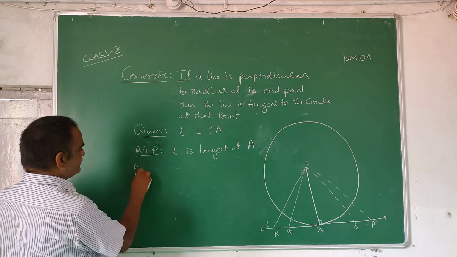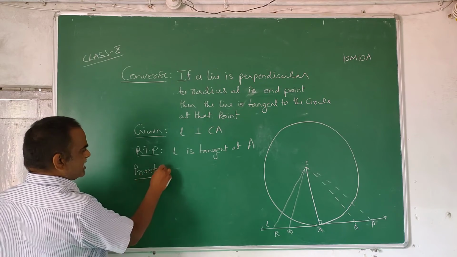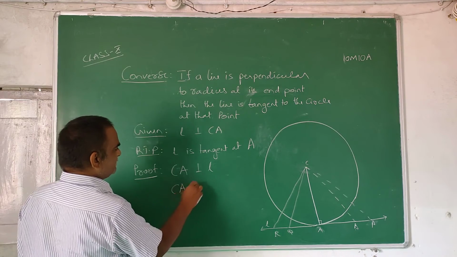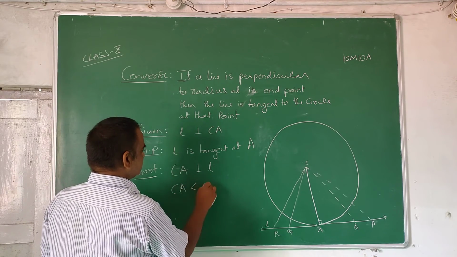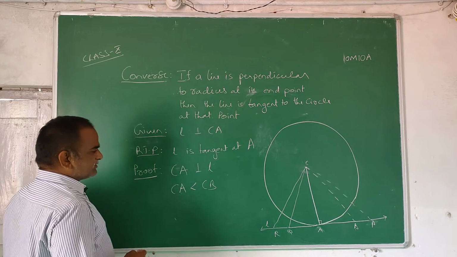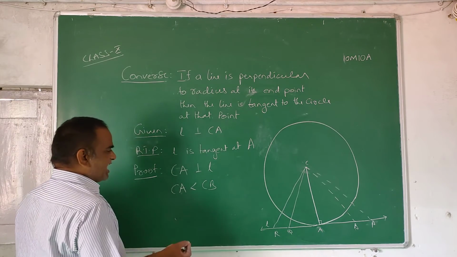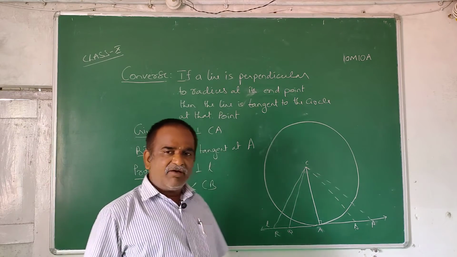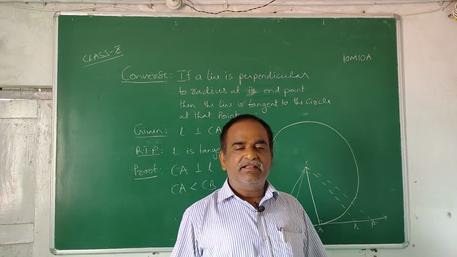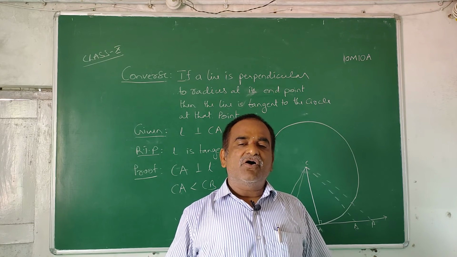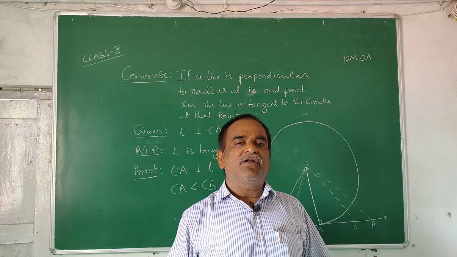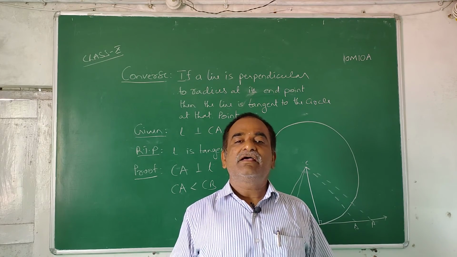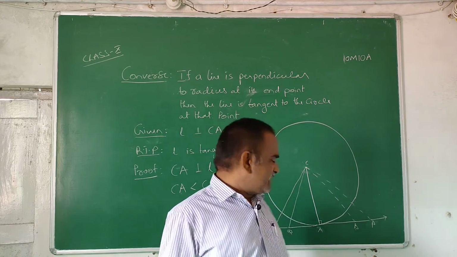So what is the proof? As CA is perpendicular to L, CA would be less than CB, CP, CQ, because we have a theorem in 9th standard: among all line segments that can be drawn from a fixed point to the various points on a line, the perpendicular is the shortest one.